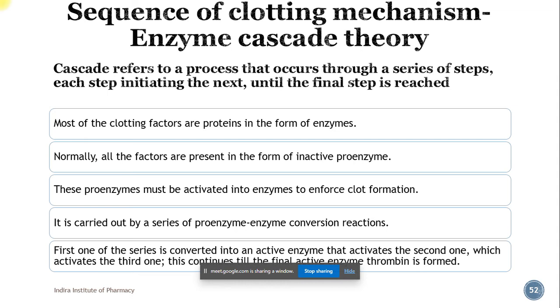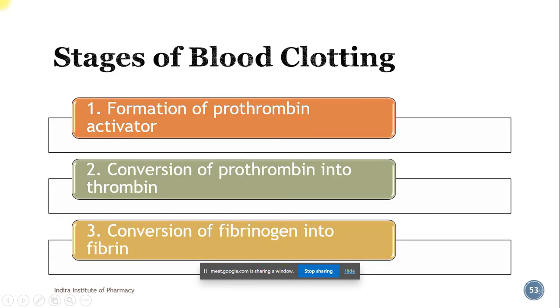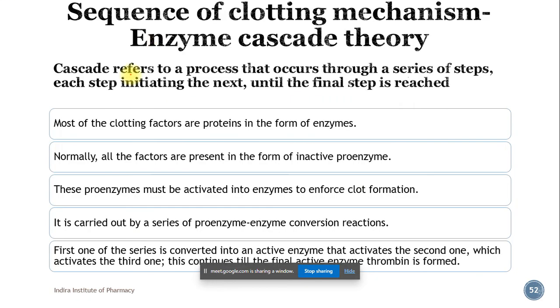To explain how clotting occurs, there was one theory put forward. It is called the enzyme cascade theory. So what does cascade mean? It refers to a process that occurs through a series of steps, with each step initiating the next step until the final step is reached.